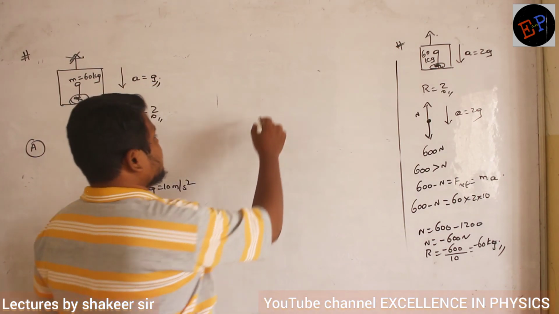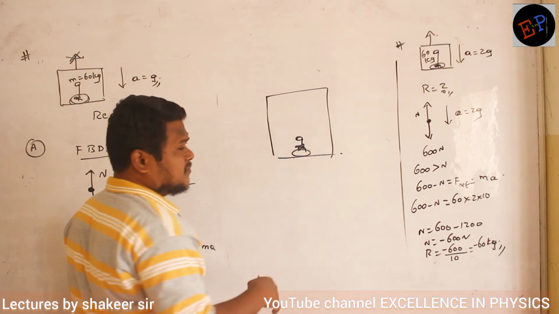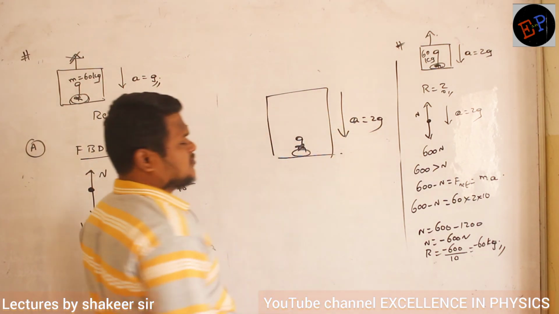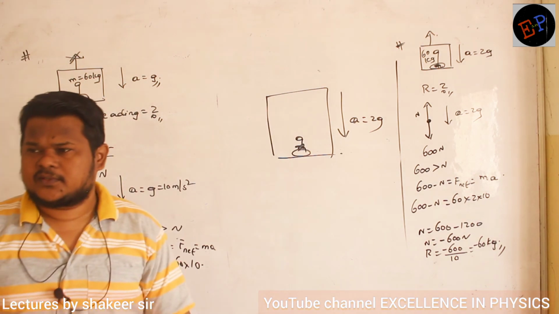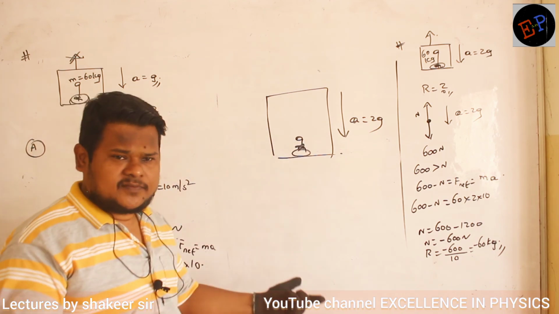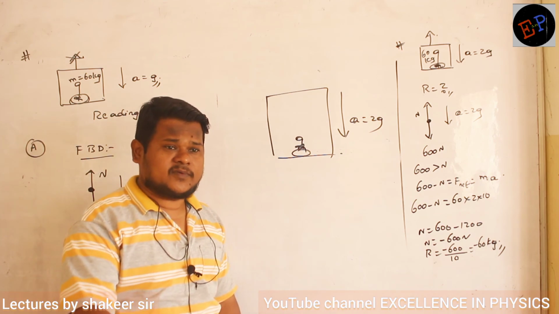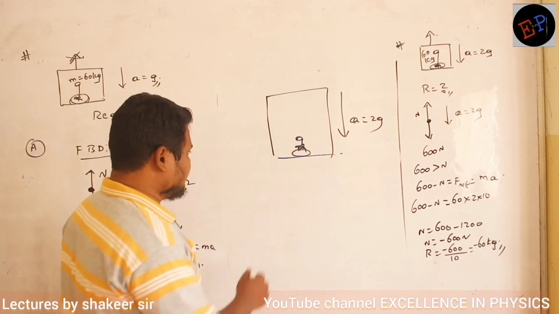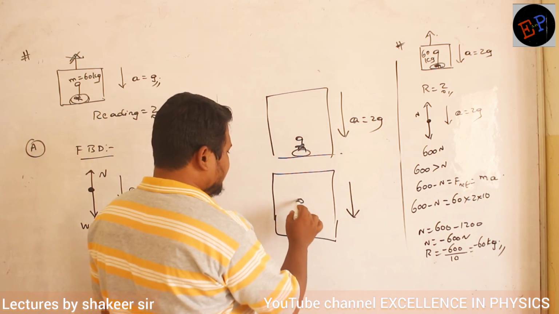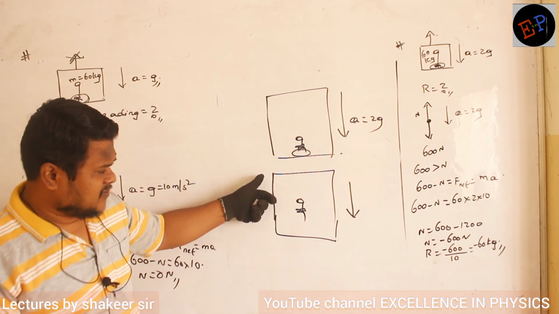So therefore what happens is, for example, if this is a lift and initially this is a weighing machine, the man is standing here. So the lift starts falling with an acceleration of 2g. Somebody is applying force on this one. But the man tries to fall with an acceleration of g only. Man మీద ఎవరు ఫోర్స్ అప్లై చేయటం లేదు కదా. So he will try to fall down with an acceleration of g itself. So after some time what happens is, clear? The lift will be somewhere here, the man will be floating somewhere here. Clear, no? Because the lift is traveling with a greater acceleration.